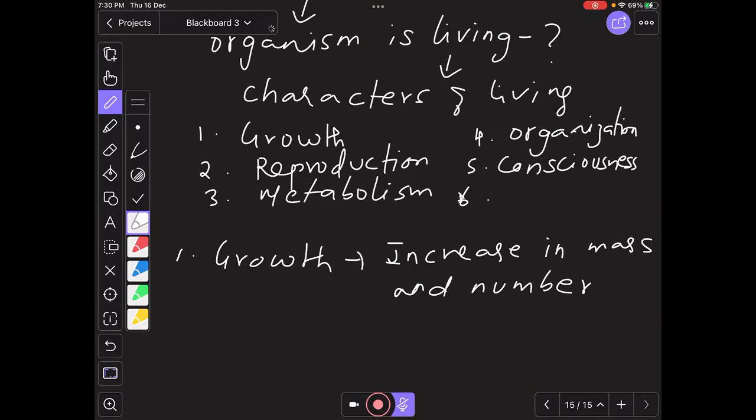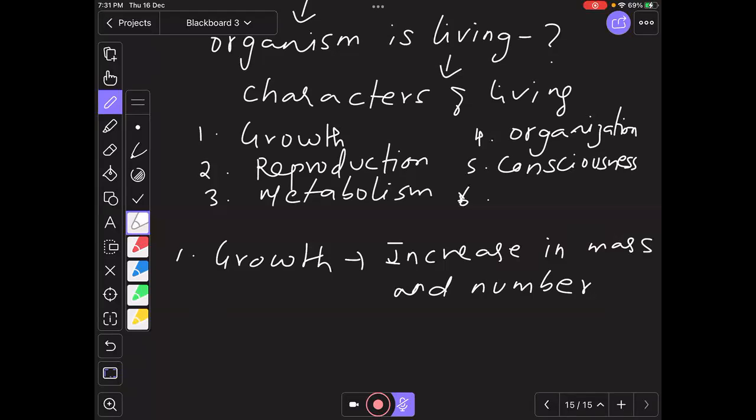Yes, sir. How come? Can you tell me how it is possible? Deposition of particles or due to external conditions. Okay. The growth is actually external there, sir. Here in a living organism, it is from internal, sir. Okay, growth from inside, intrinsic growth. So only when it is from inside can we say that it is a defining property. If the growth is from external, if an extrinsic factor is responsible for growth, then it cannot be considered as a characteristic for living.